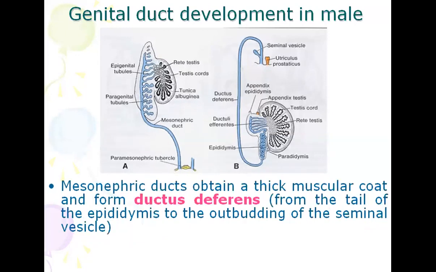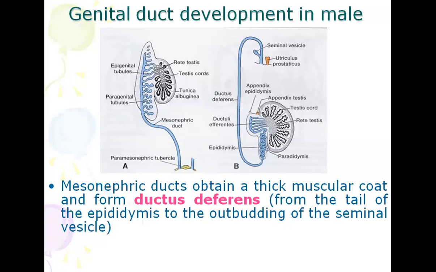Mesonephric duct obtain a thick muscular coat and form ductus deferens. And below the epididymis, you can see the mesonephric duct thickened and form the ductus deferens, that is vas deferens, from the tail of epididymis to the outbudding of the seminal vesicle.